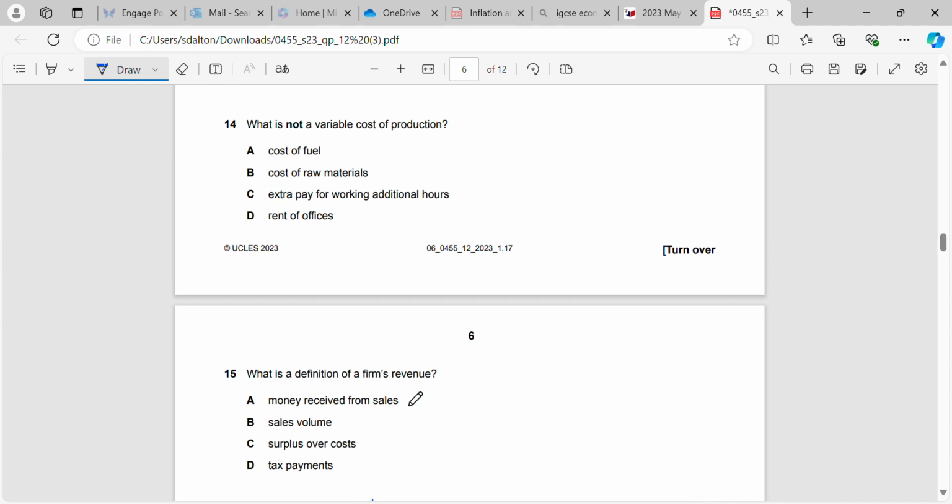Okay, what's the definition of a firm's revenue? I'm not going to spend too long on this. It's very simple. Definition of a firm's revenue is the money that they receive from sales. Okay, it's not sales volume, because it's sales volume multiplied by the cost of the product that they sell, which is essentially the money that they receive. Surplus over costs and tax payments, no.